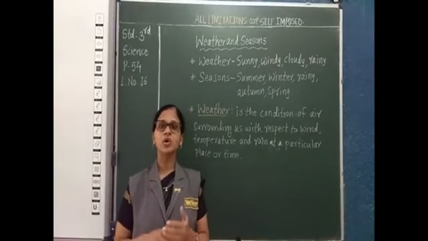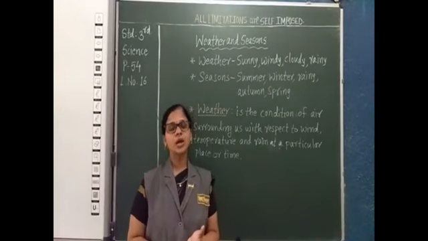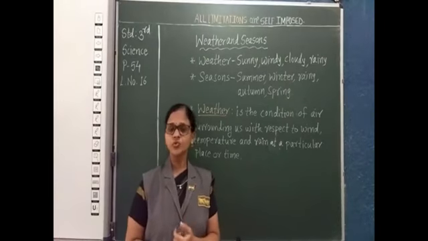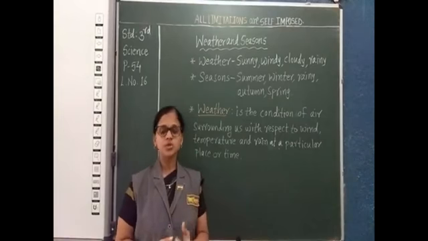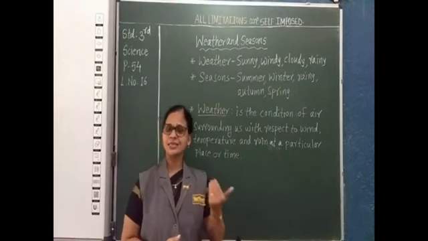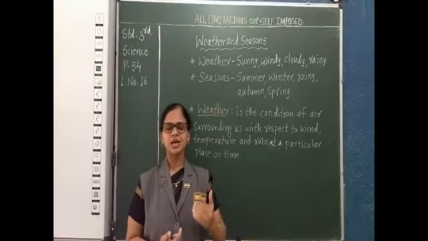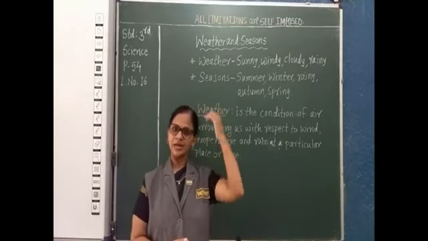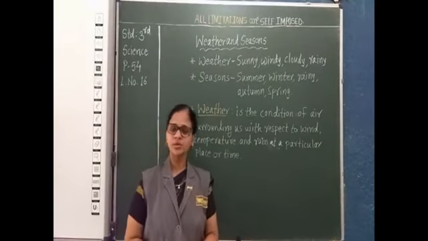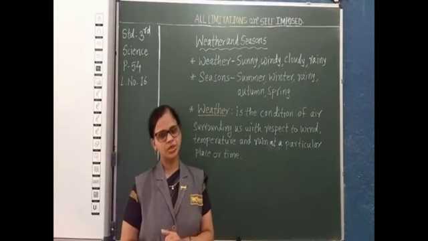You must have seen that, or you can observe. How is the weather today? In the morning we feel very cool, in the evening we feel cool, and in the afternoon we feel hot. Why does this happen? The sun rays are slanting in the morning, and in the afternoon the sun rays are directly overhead. So that's why the weather is not the same throughout the day. It keeps on changing continuously.